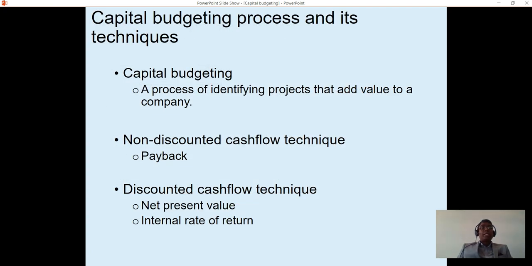Now, the capital budgeting process typically involves estimating future cash flows of a project and comparing them with the initial investment to decide whether to accept or reject a project. There are a range of different capital budgeting techniques. They are broadly divided into two categories: discounted cash flow techniques and non-discounted cash flow techniques. Discounted cash flow techniques depend on estimating the present value of future cash flows of a project. Present value means the current value of a future cash flow, and non-discounted cash flow techniques do not depend on estimating the present value of future cash flows.